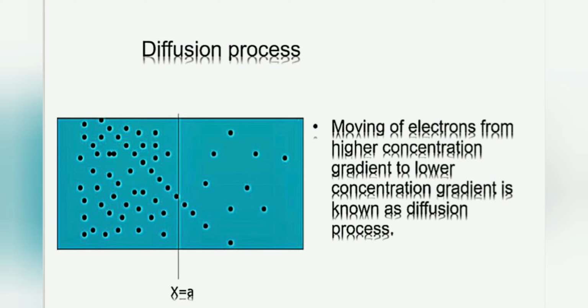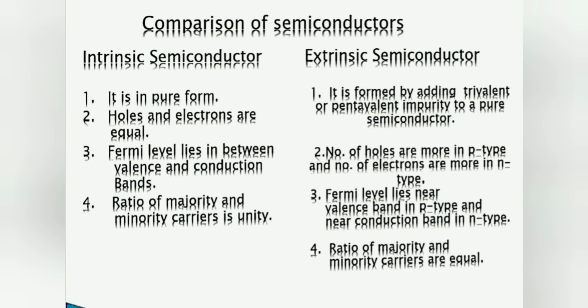Then the diffusion process. Here the electrons move from a higher concentration gradient to a lower concentration gradient. That is known as the diffusion process. In the diagram you can see the electrons moving from a higher concentration to a lower concentration. This is diffusion.